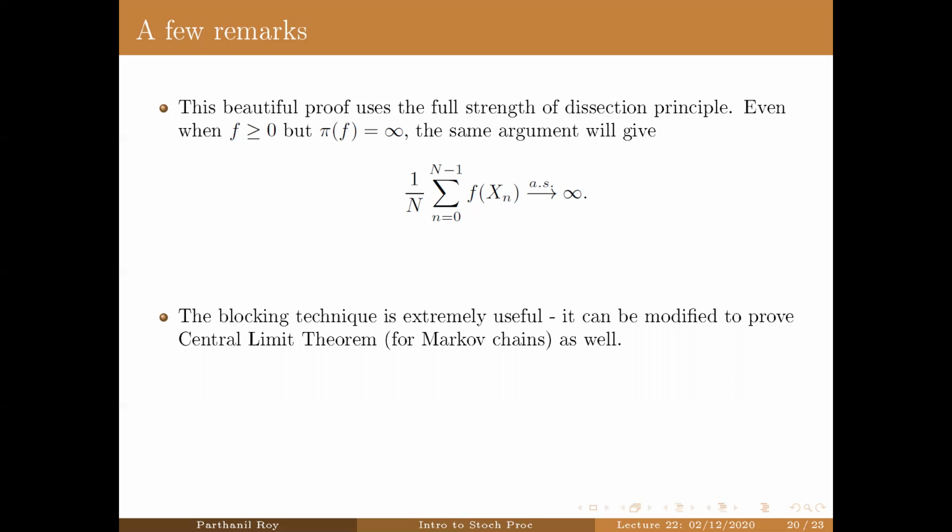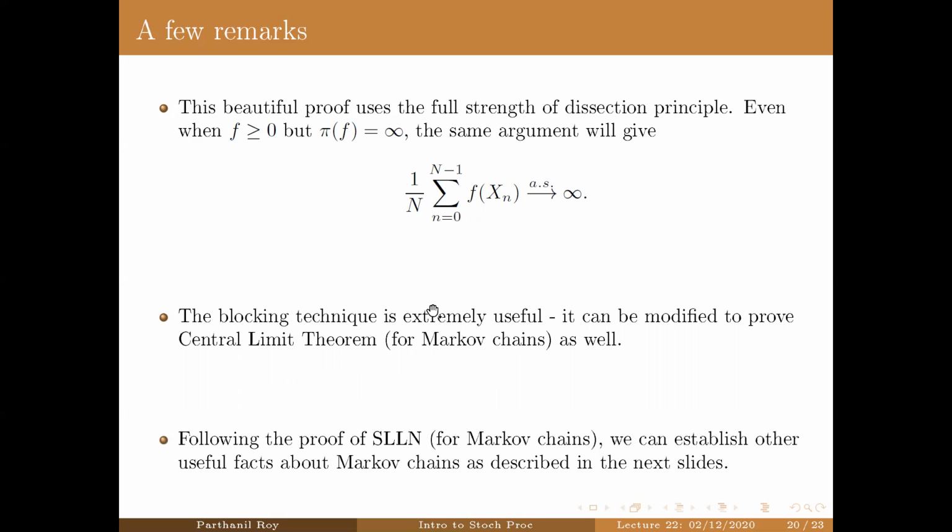However, it can be shown. The broad idea of the proof is again the same blocking technique, showing that each block coming from each excursion is IID. So in that sense, a Markov chain is a generalization of IID, and it's not too far from IID in the sense that at least the blocks have the IID structure, at least under recurrence. I'm not proving it in this course, but it can be proved.